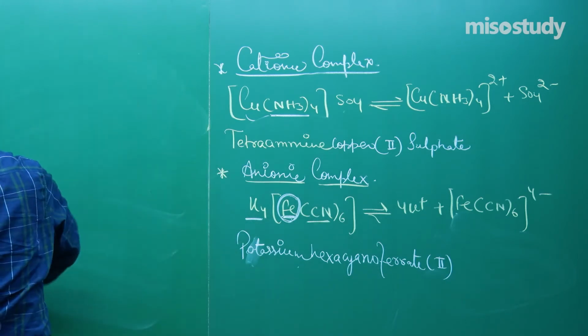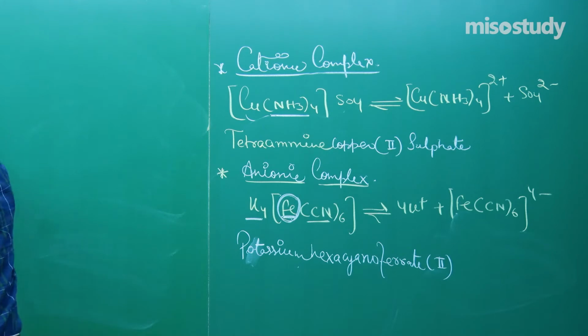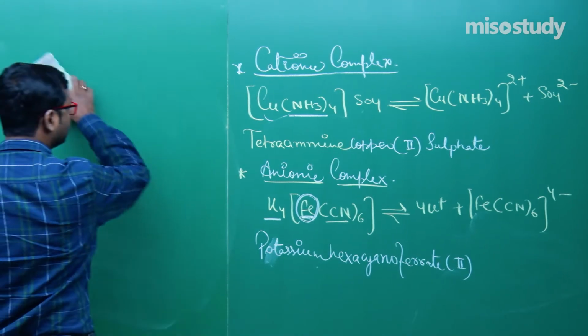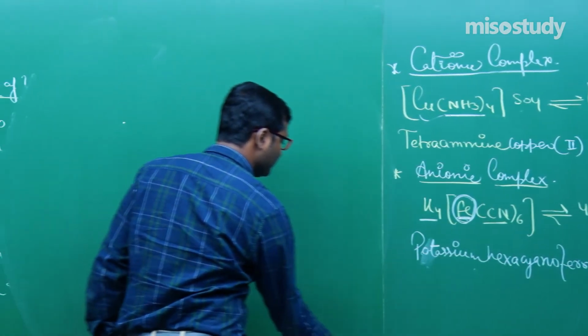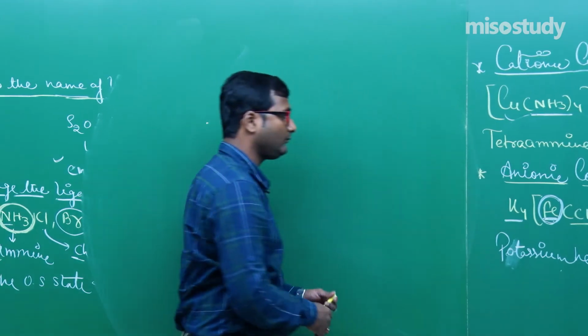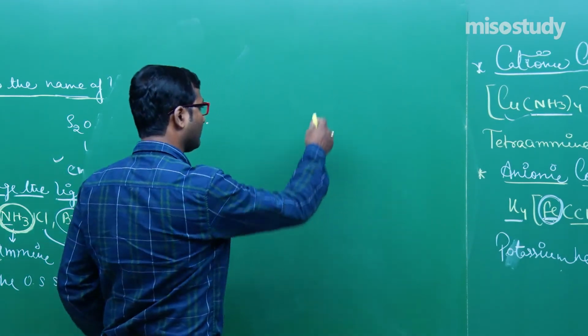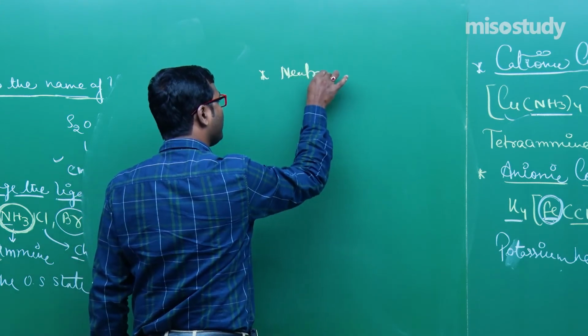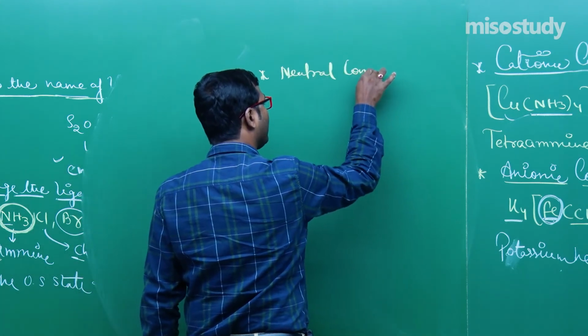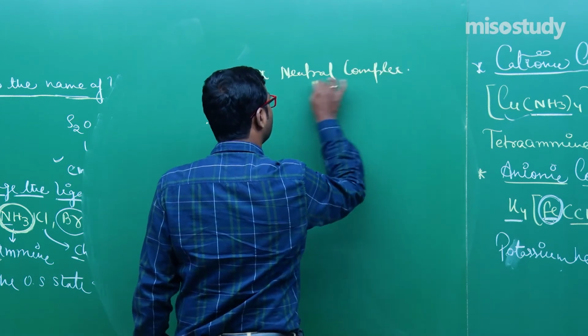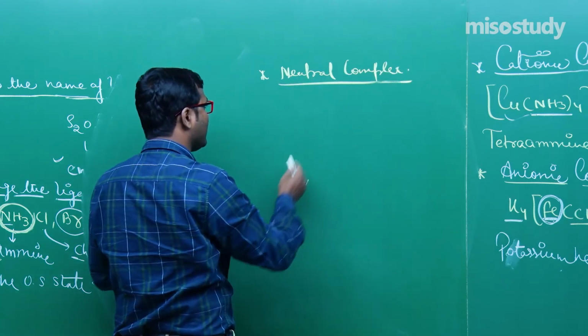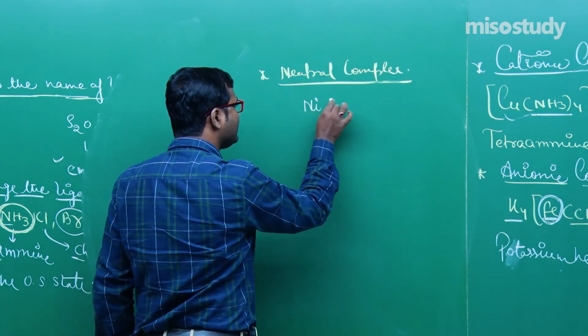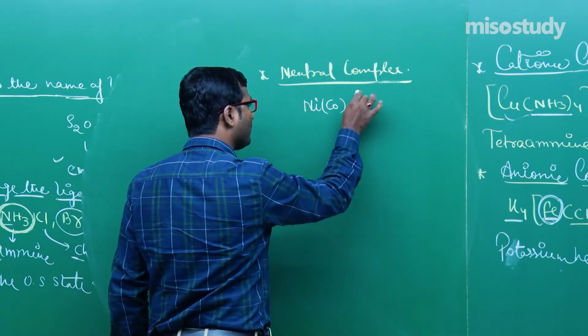Now the next one is, if there is a neutral complex, then what will happen? No charge. Suppose if I write here Ni(CO)4.